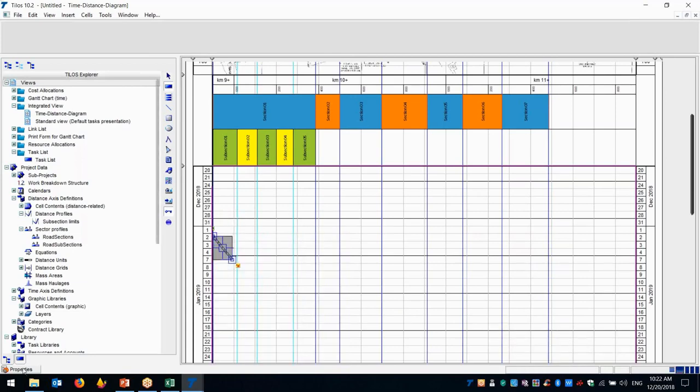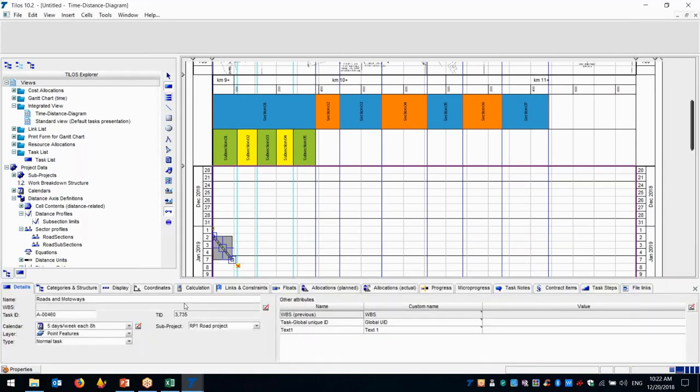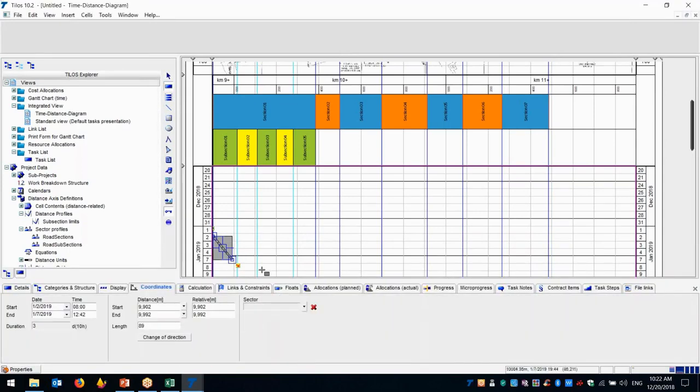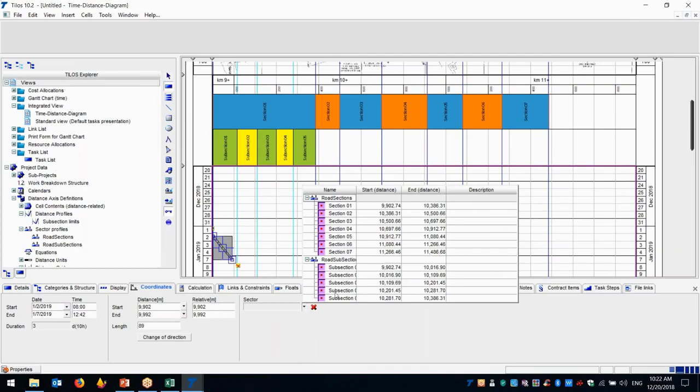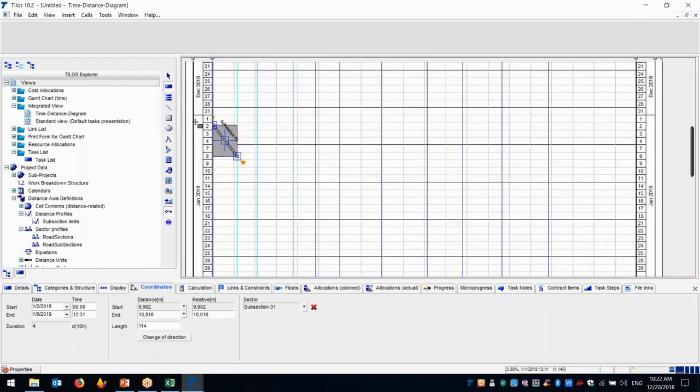All right, and from here, when you enter the activities, you can also go to coordinates. From coordinates, you can say, okay, this is for subsection 1 activities. Second activities, we can also register here, and you can say this is section 2.